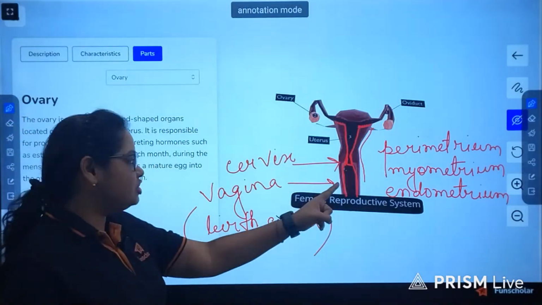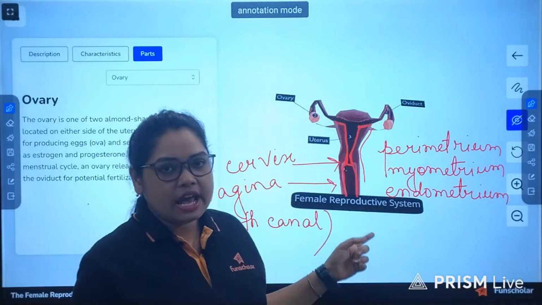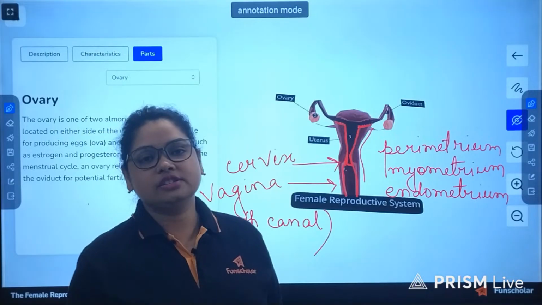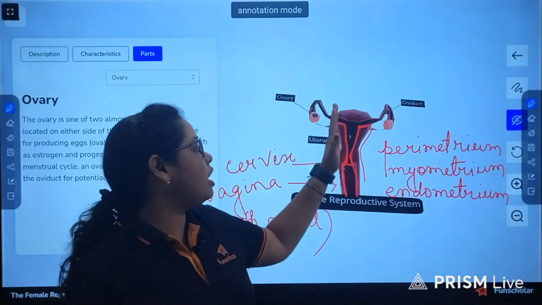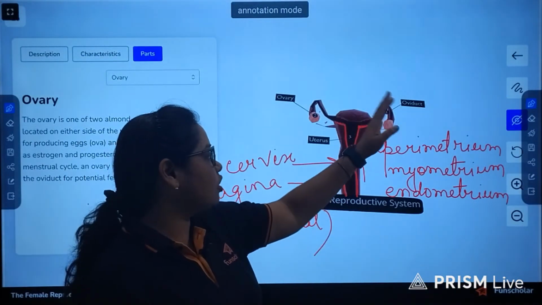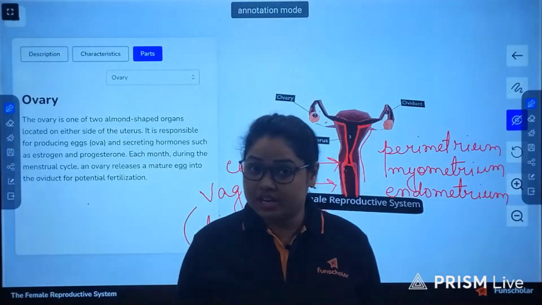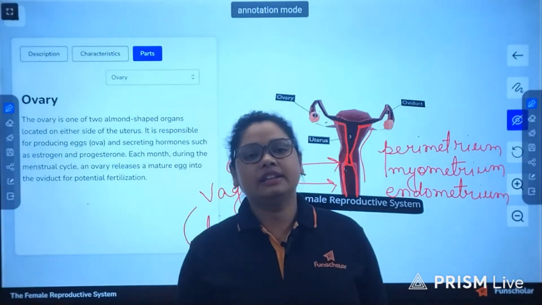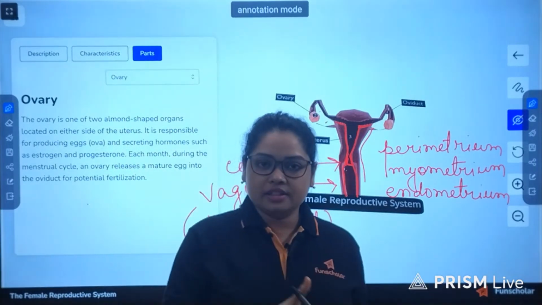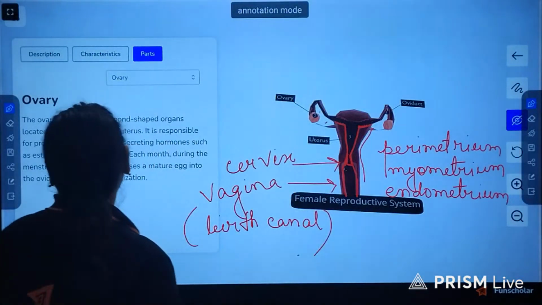And this is also the region where the sperms, or the male gametes, are deposited. Because the sperms are motile due to the presence of their tails, they can easily swim upwards towards the uterus and then travel to either side of the fallopian tube, and if there it meets with an egg in the ampullary isthmic region, then obviously there will be conception. So this is how the entire system of the male and the female reproductive system works, and how fertilization takes place.